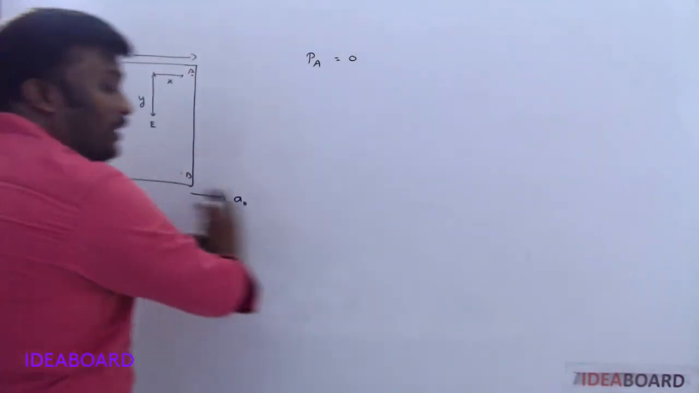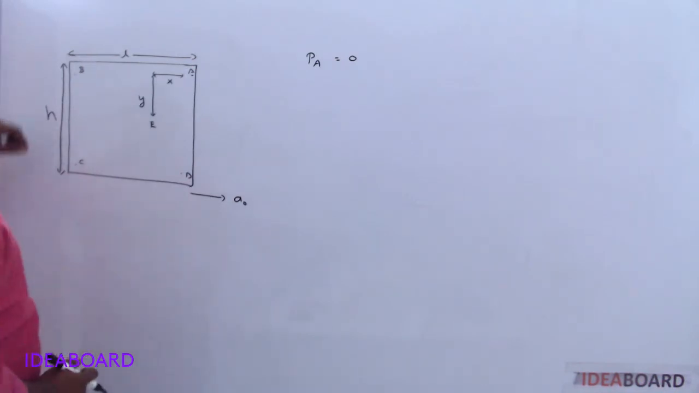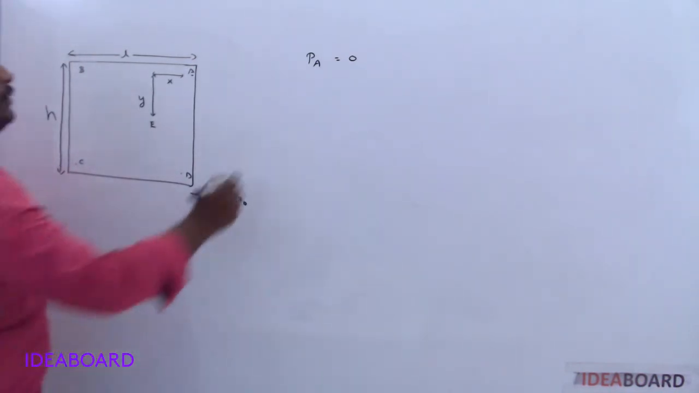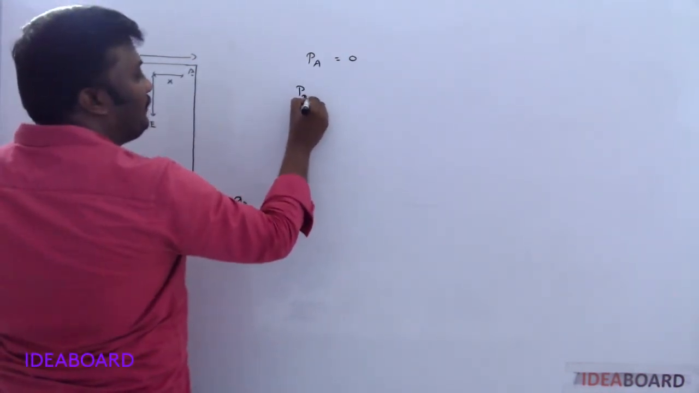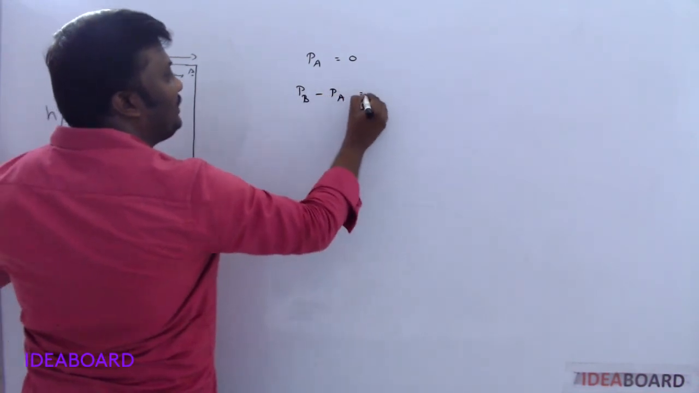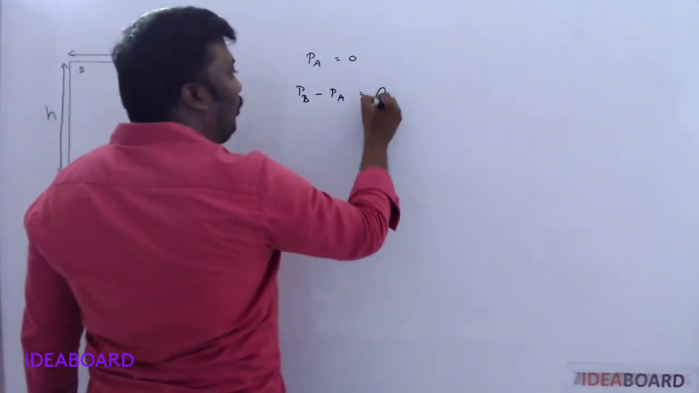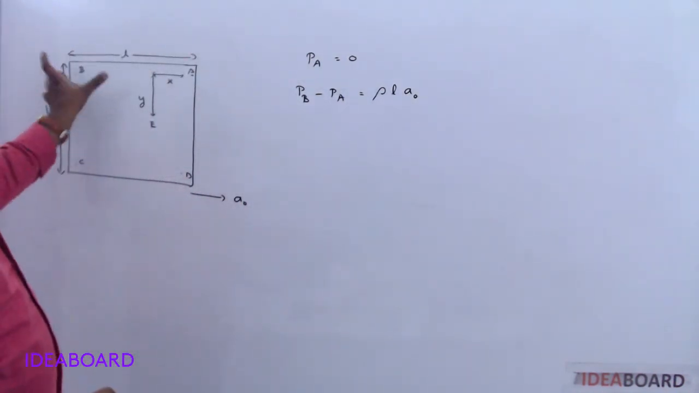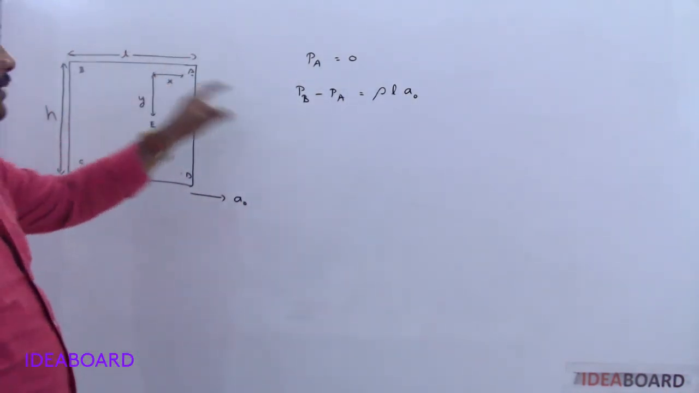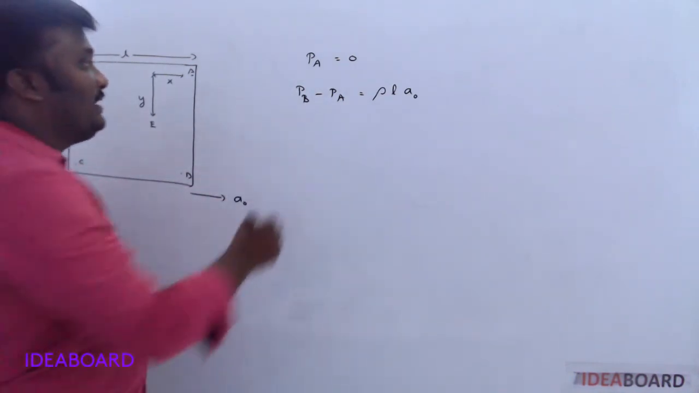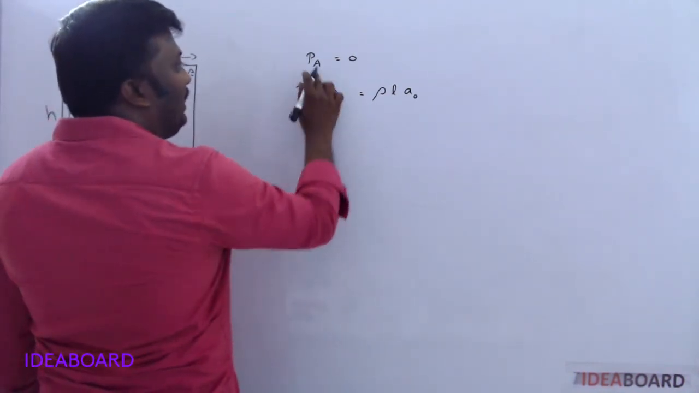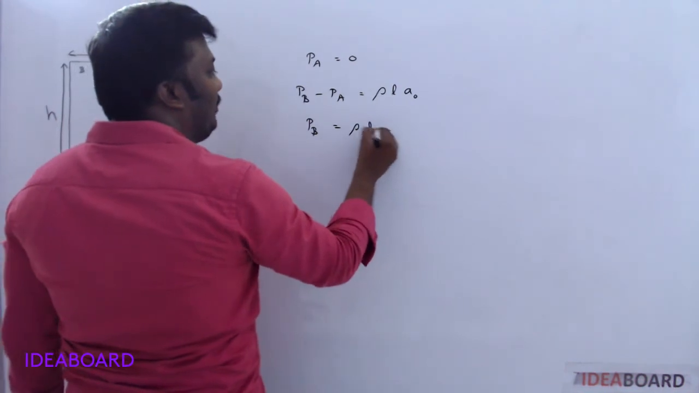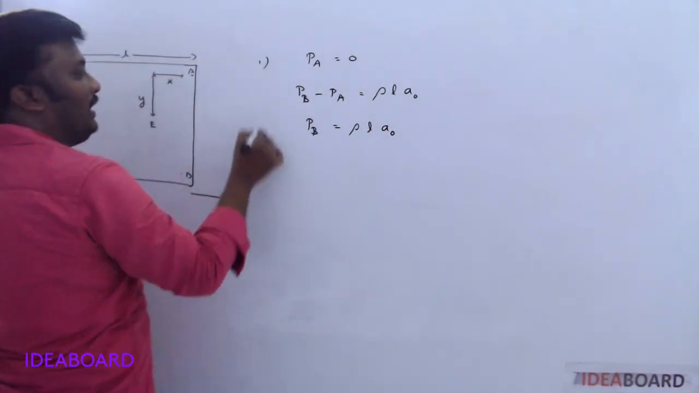Now, during horizontal motion, we are discussing about the PB. So what is the formula for pressure difference? PB minus PA is equal to, now only we got, rho L A naught. Rho liquid, L, this length L only, into A naught. So what is the value of PB? PA value is 0, na. That's why PB value is equal to rho L A naught.